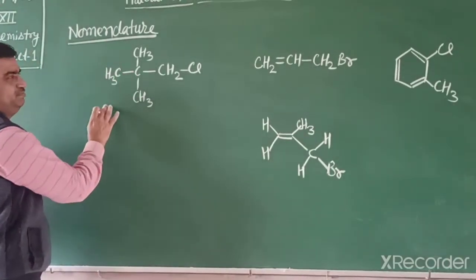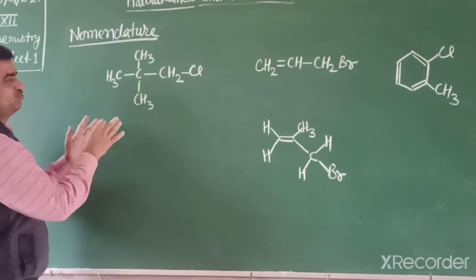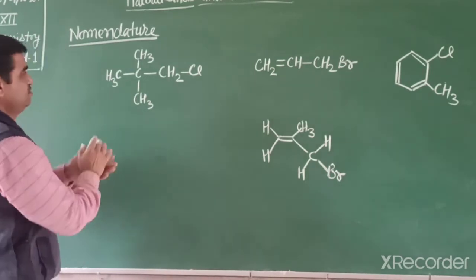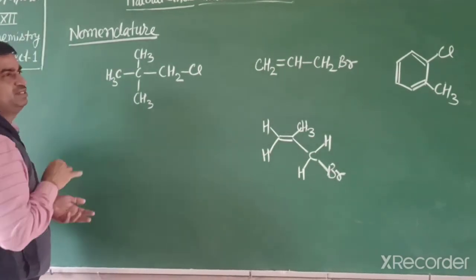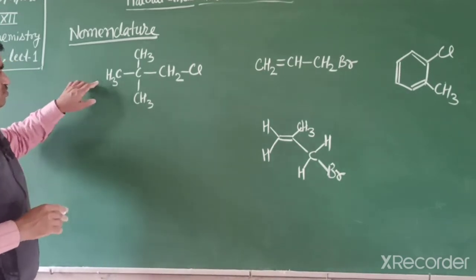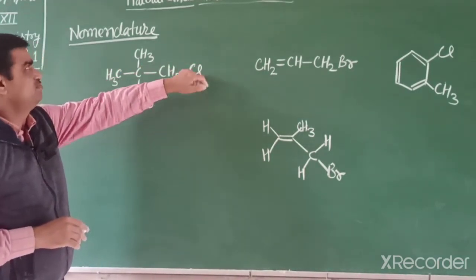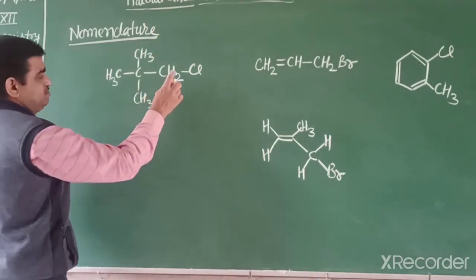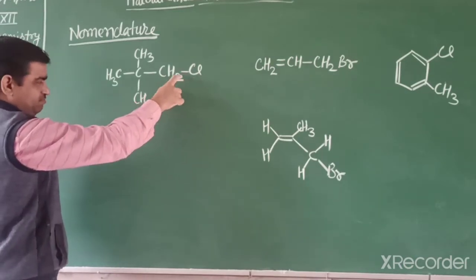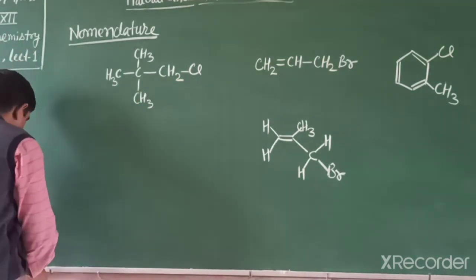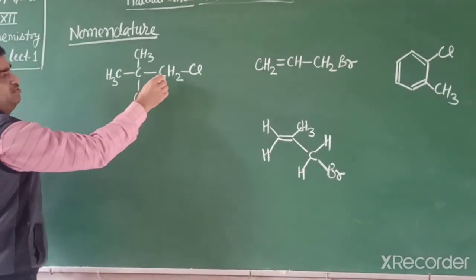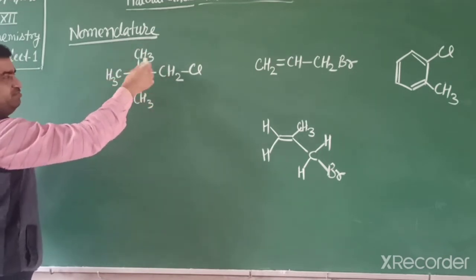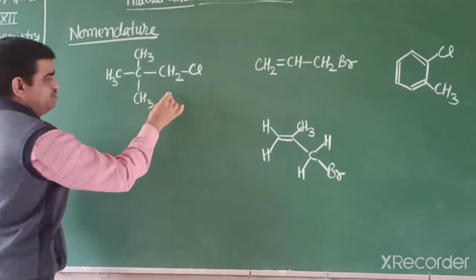So students, in this one, the common name is neopentyl chloride, but we need the IUPAC name. There is one functional group, halogen, meaning haloalkane. Numbering starts in this way so that the halogen carbon atom gets the lowest number. We start numbering from this carbon: 1, 2, 3. From any side we move, the maximum number of carbon atoms is 3.